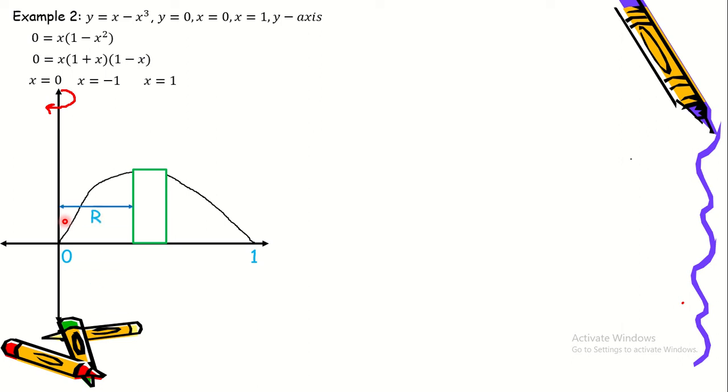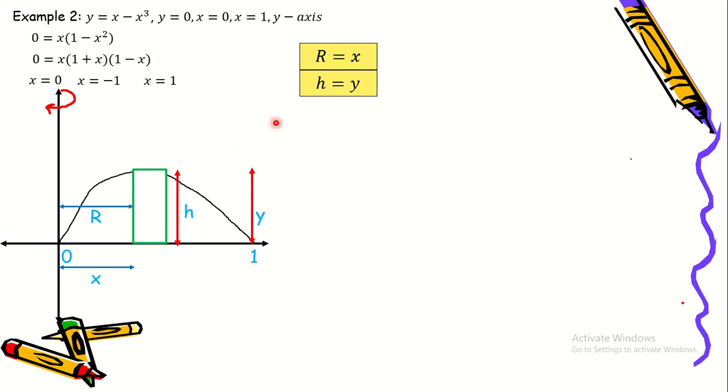And here we have the height. So just like before, the radius is the same as x, and the height is the same as y. So r of x, r is equal to x and h is equal to y. But we need the height and radius to be in terms of x.